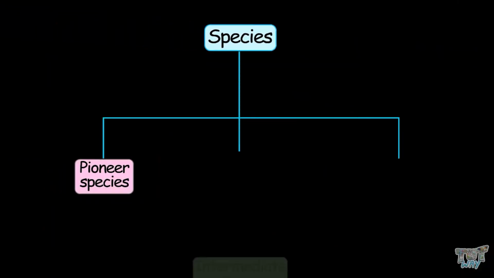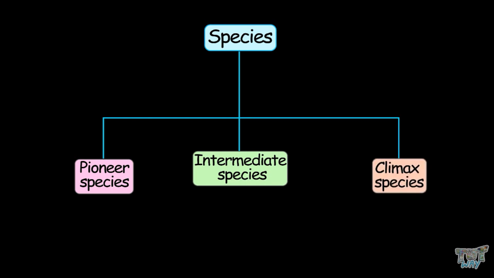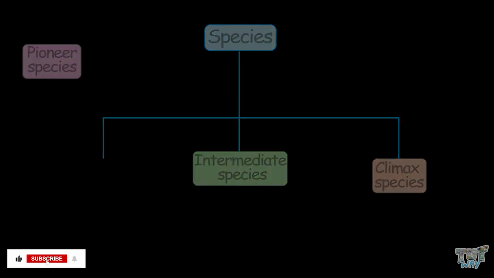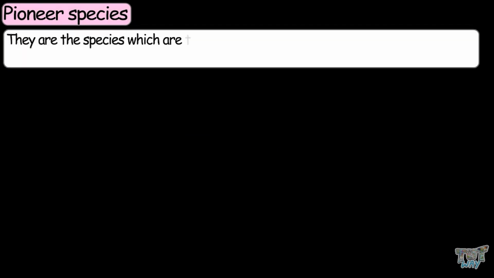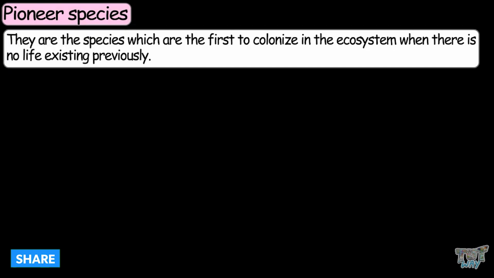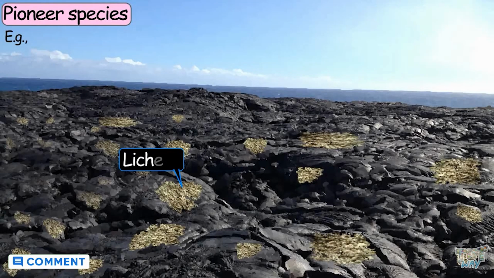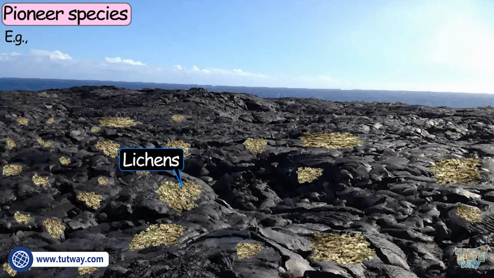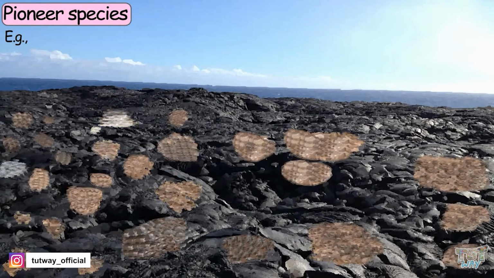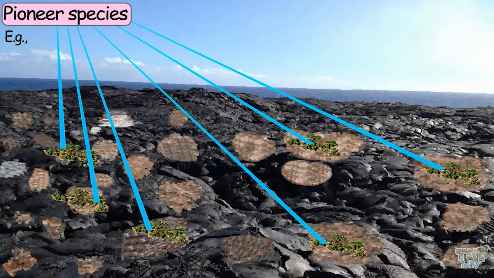Now I know you want to know the meaning of pioneer species, intermediate species, and climax species. Let's first learn about pioneer species. They are the species which are the first to colonize an ecosystem when there is no life existing previously. For example, lichens grow on rocks, even without soil. Later on, they gradually break down rocks, and soil is created from these broken pieces of rock and the dead remains of lichens themselves. The first plants that grow on the freshly prepared soil by lichens are known as the pioneer species of plants.